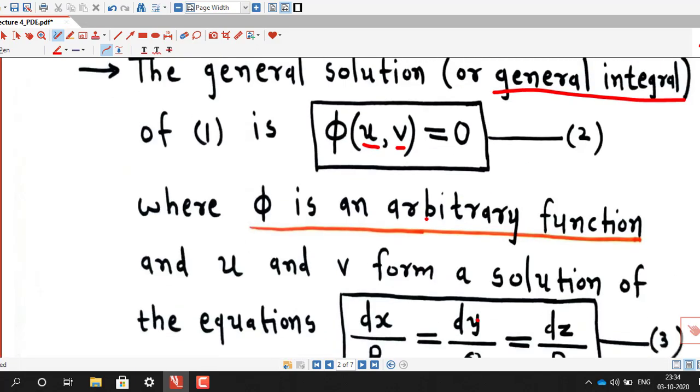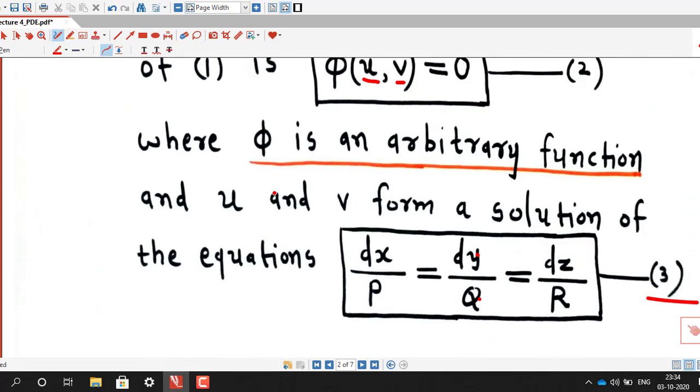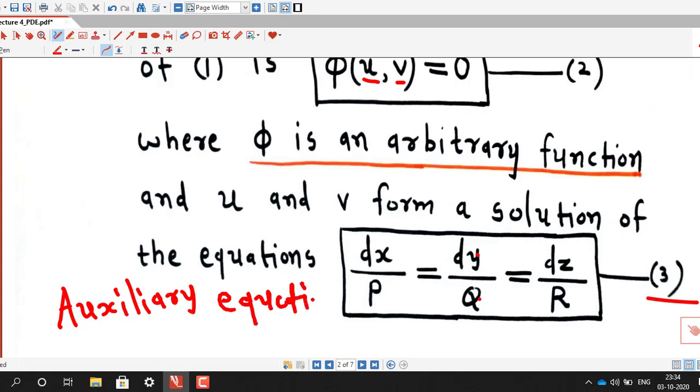So if you want to solve this Lagrange equation, first you have to find the solution of these equations. These equations are known as Lagrange auxiliary equations.